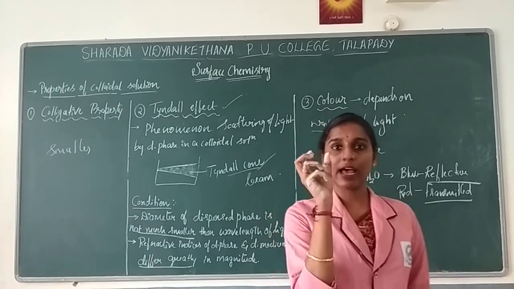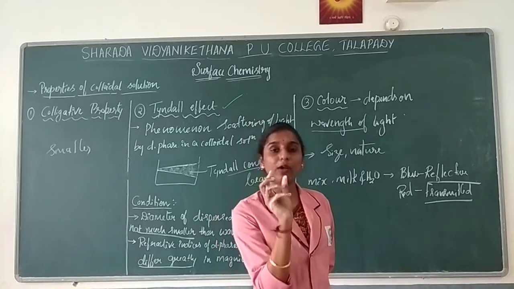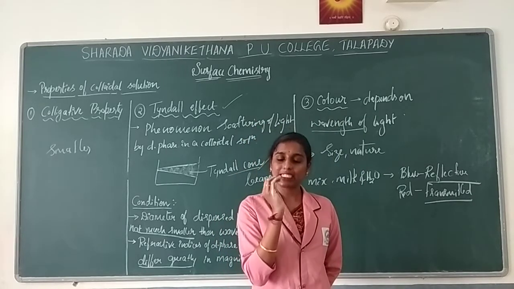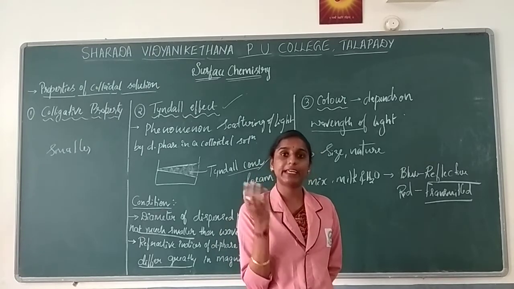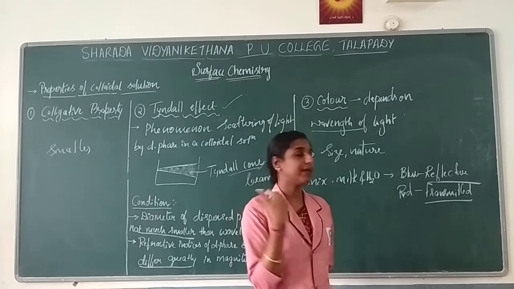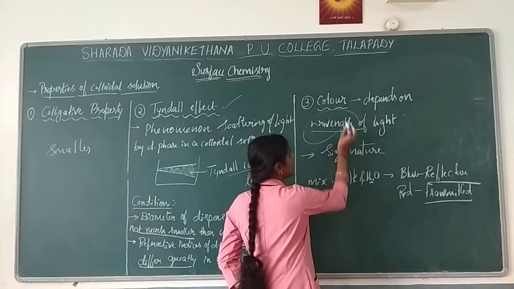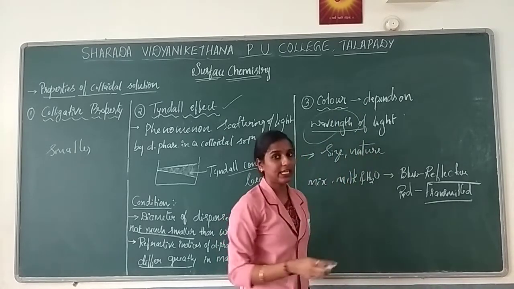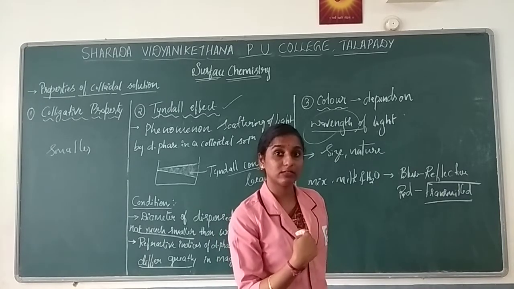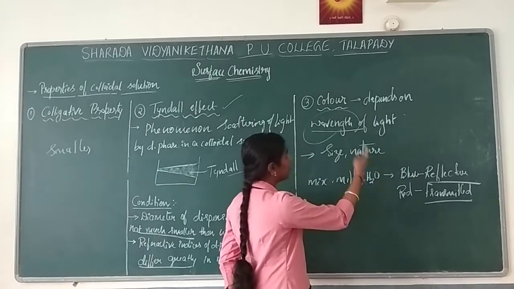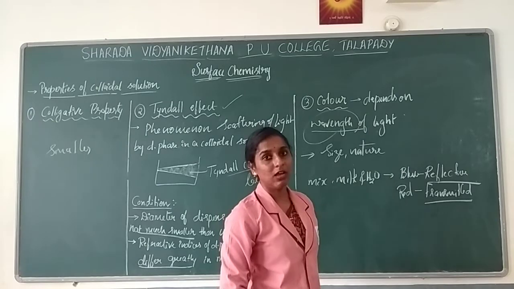So gold sol appears red when the size is very small. As it increases a bit, it appears blue, and when it increases still more, it appears golden. So it depends on the wavelength as well as the size and nature of the particle and the observer, on which form he observes the light. That is the color of the particle.